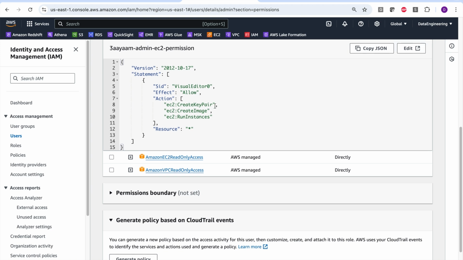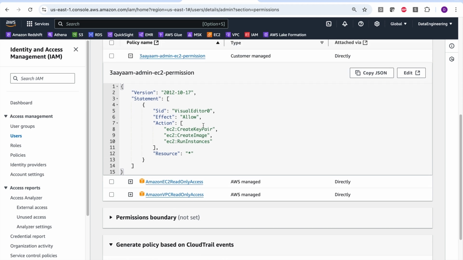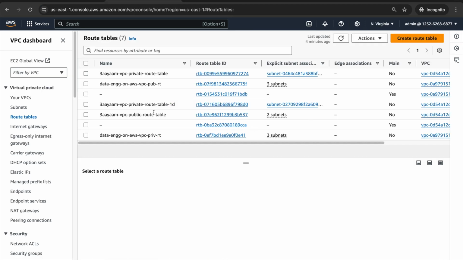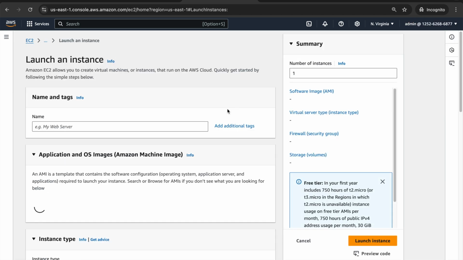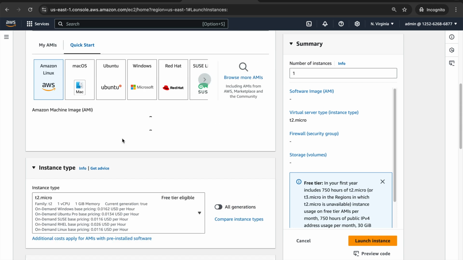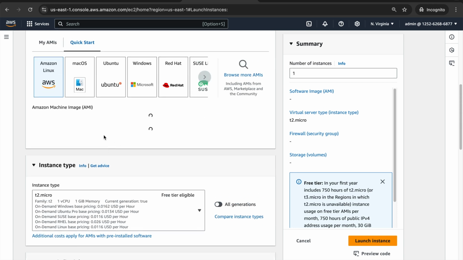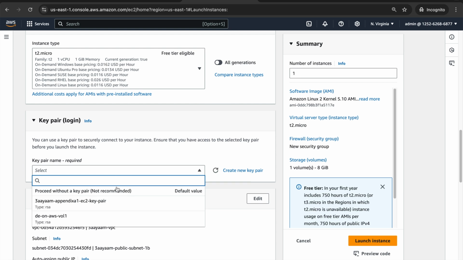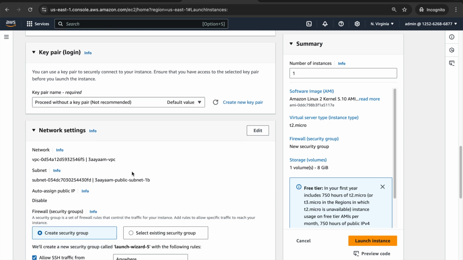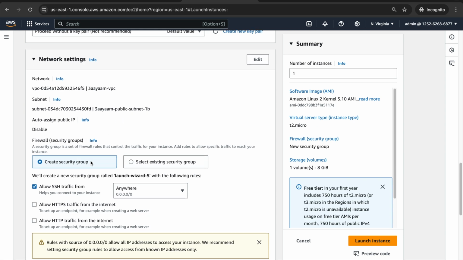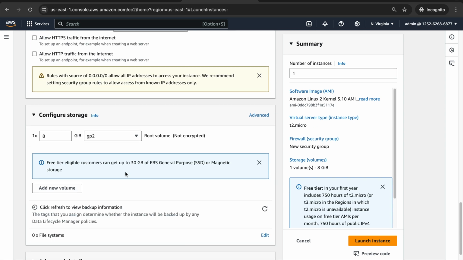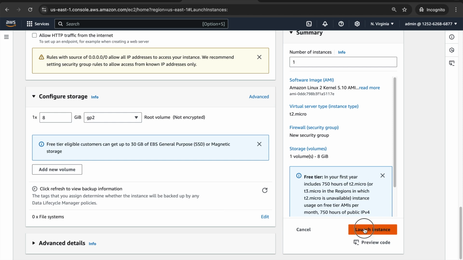So here I have create key pair, create image, and run instances have been given. So let's see whether I can create an EC2 instance using the admin user. This is the admin user. Click on launch instances. Admin EC2 instance. Again, I'll select just like I did last time. I do not need any key pair because I'm not going to log in. And I'll mention 3IAM VPC, subnet, etc. I just want to see whether I'm allowed to launch EC2 instance or not.